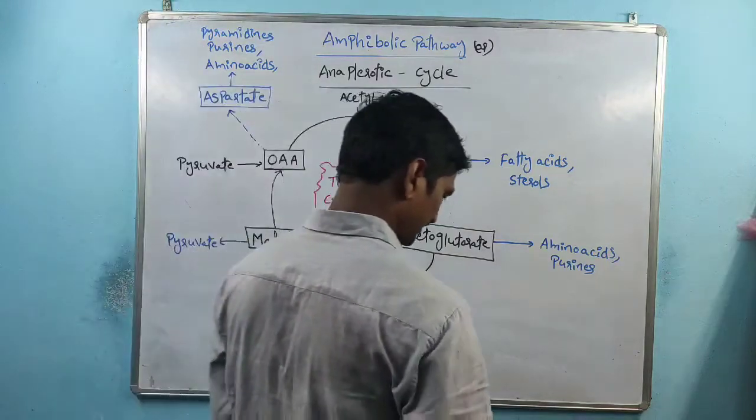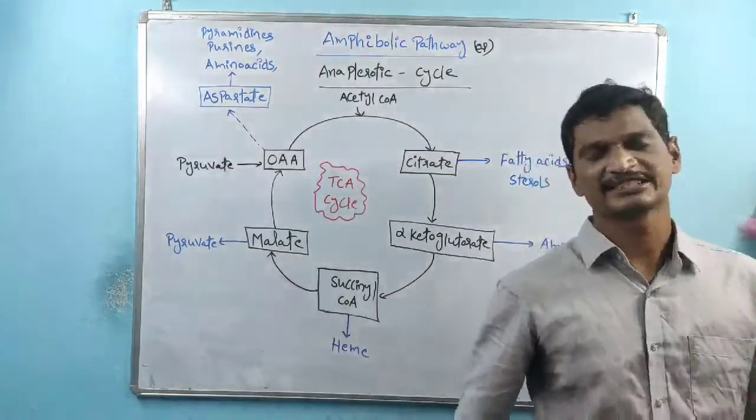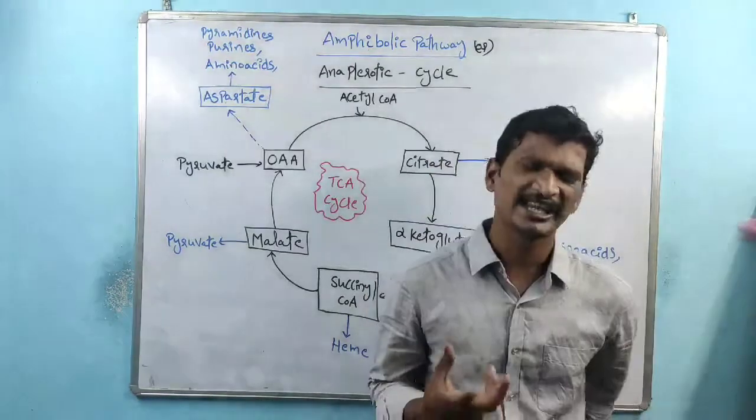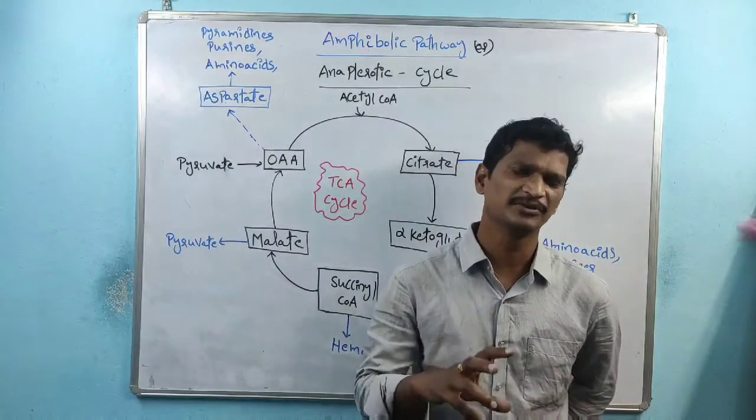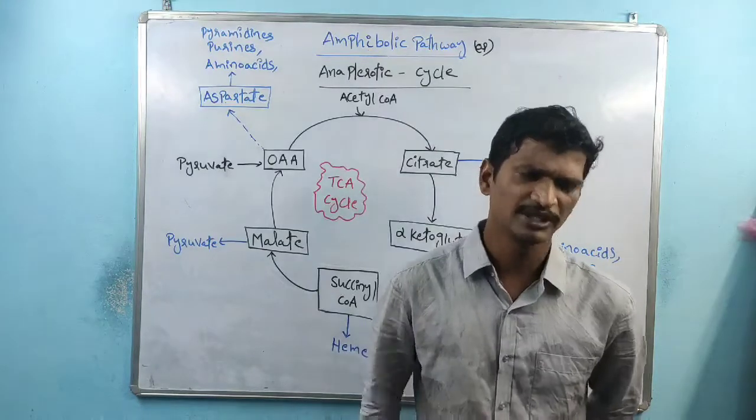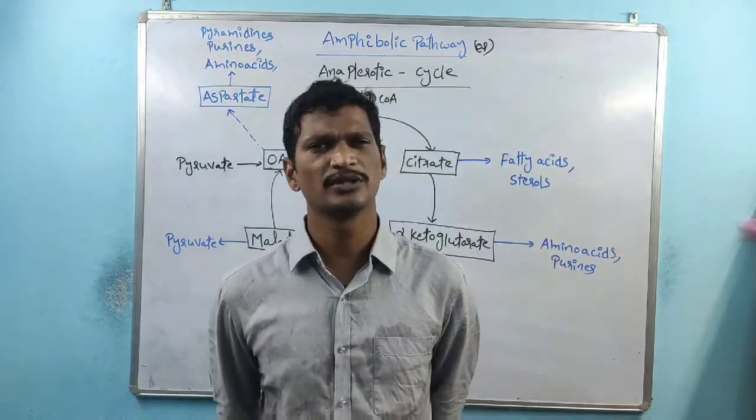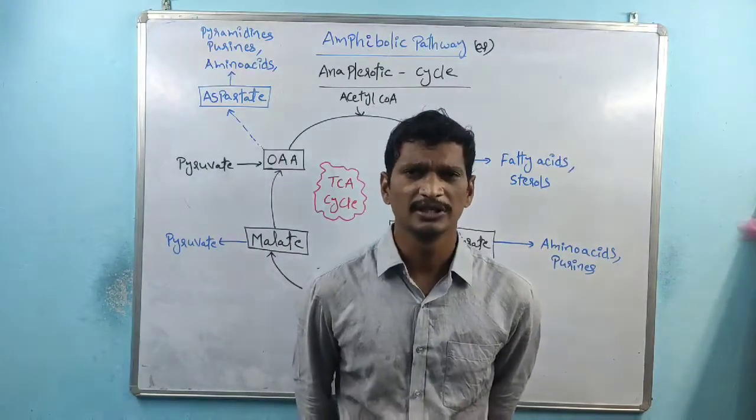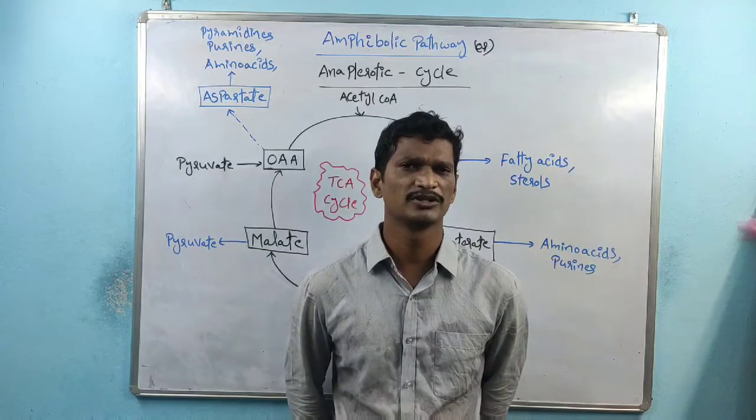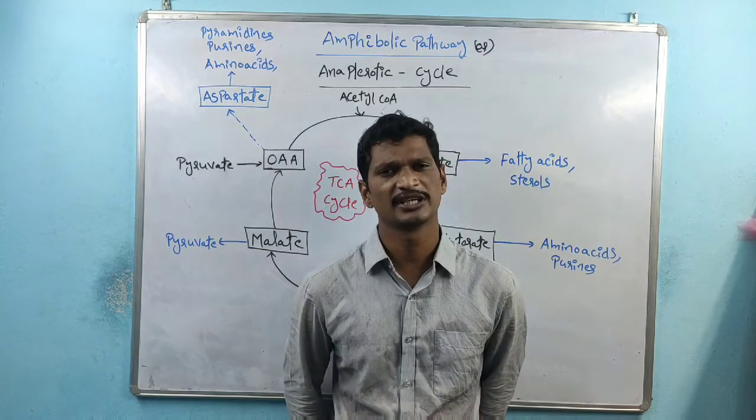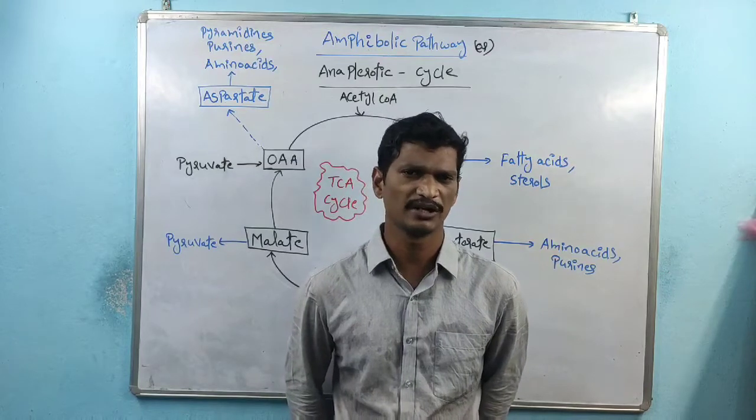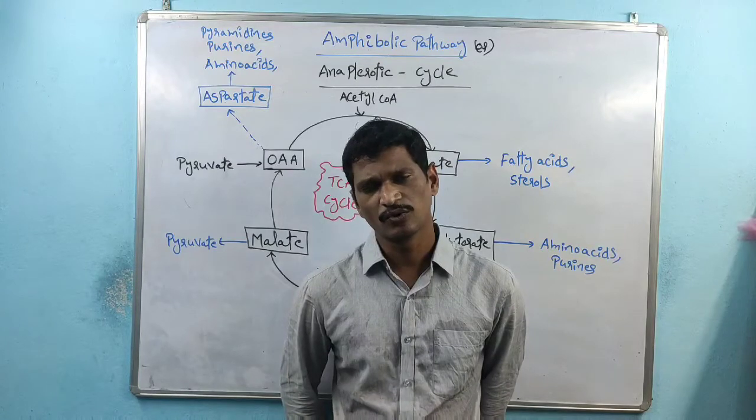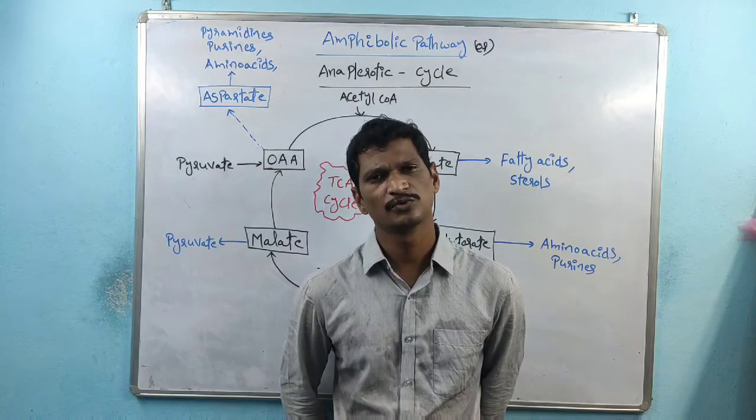Coming to the next one, the amphibolic reactions of the TCA cycle. So what are amphibolic reactions? Amphi indicates 2. We know that glucose oxidation is in catabolism. Catabolism is involved in energy production, right? But if we discuss metabolism, there are definitely 2 phases: one is called catabolism, the other is called anabolism, right? The TCA cycle is involved in the oxidation of glucose molecules, right?